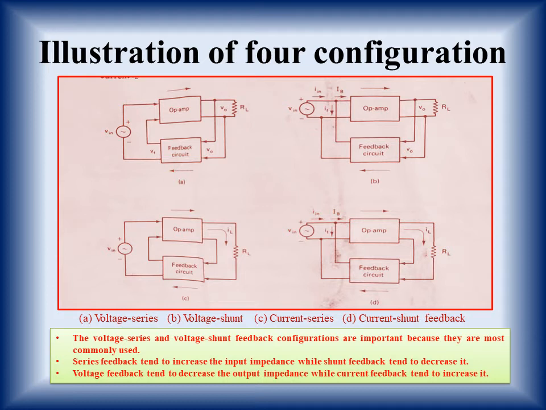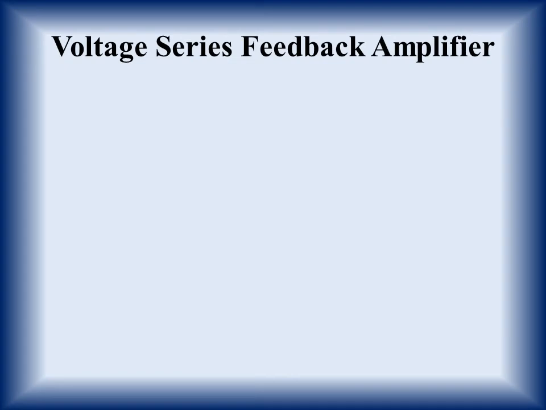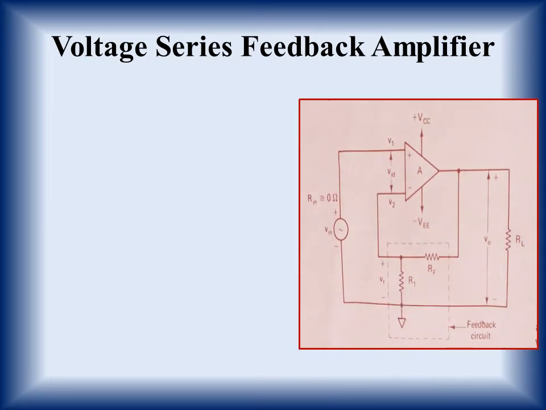What is this combination? This is the voltage series feedback combination. Voltage series will provide high input impedance and low output impedance. So first of all we'll discuss this type of configuration in detail. So, voltage series feedback amplifier. We'll quickly go through the diagram of the voltage series feedback amplifier.